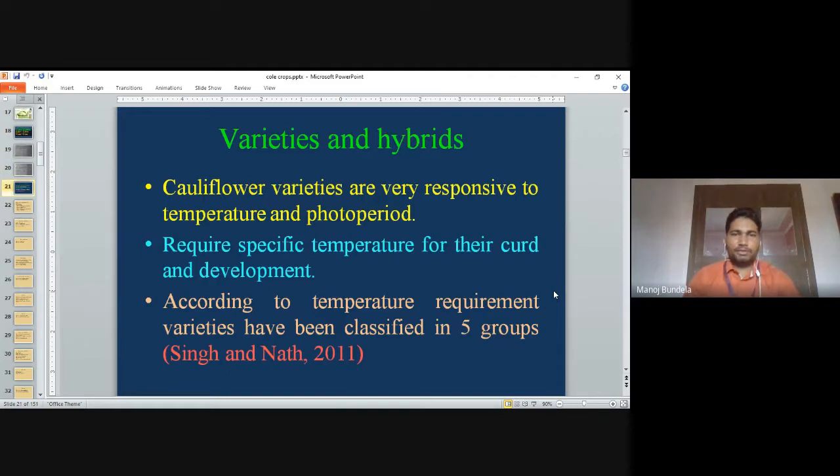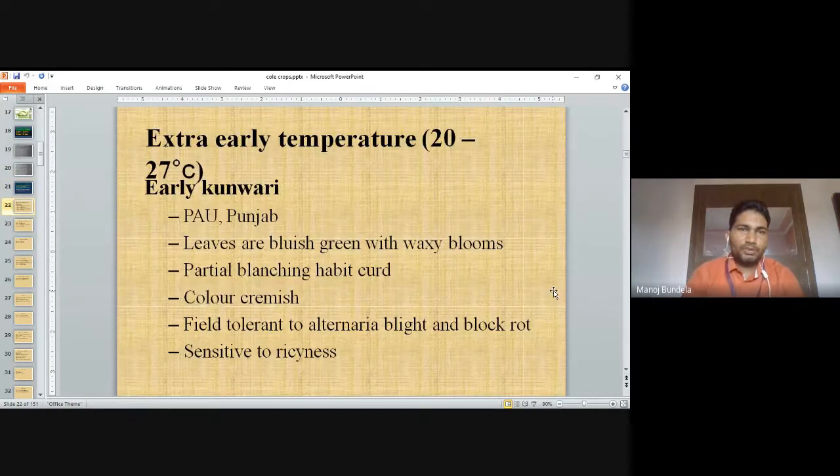Varieties and hybrids: cauliflower varieties are very responsive to temperature and photoperiod, and require specific temperatures for curd development. According to the temperature requirements, the varieties have been classified into 5 groups. First one is extra early, which requires 20 to 27 degrees centigrade temperature.